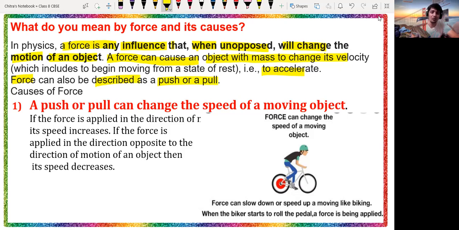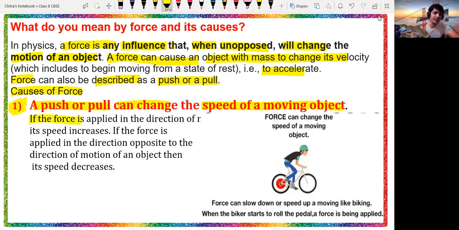So now, what are the main causes of force? We will discuss one by one. First cause of force we are going to discuss now. A push or pull can change the speed of a moving object. That means the pull or push can change the speed of an object, or we can say force can change the speed of an object. Is it? Yes, so let's discuss from here.